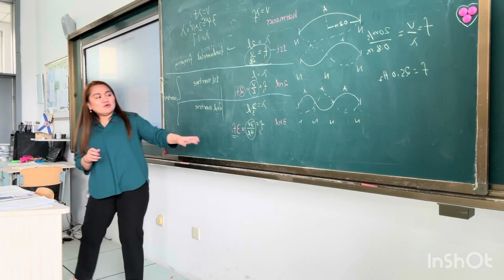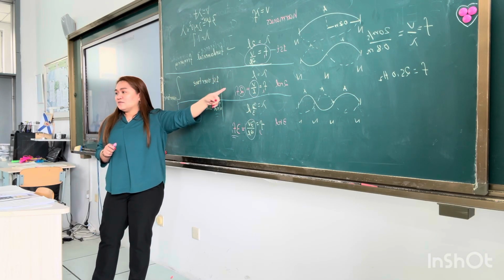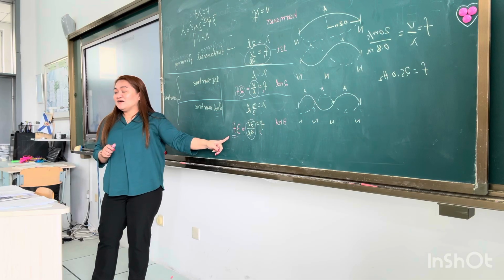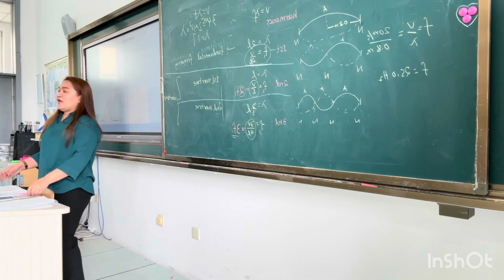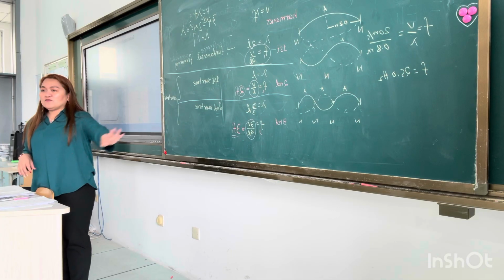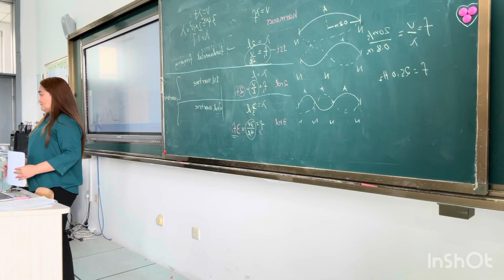You should know that they are multiples of one whole number, right? 1, 2, 3, and 4. Okay, any questions so far? Okay, I'll give you time to copy it. If you have some more clarifications, you can just come over.